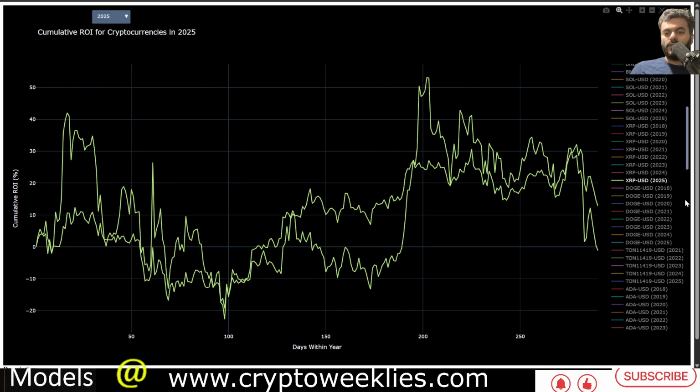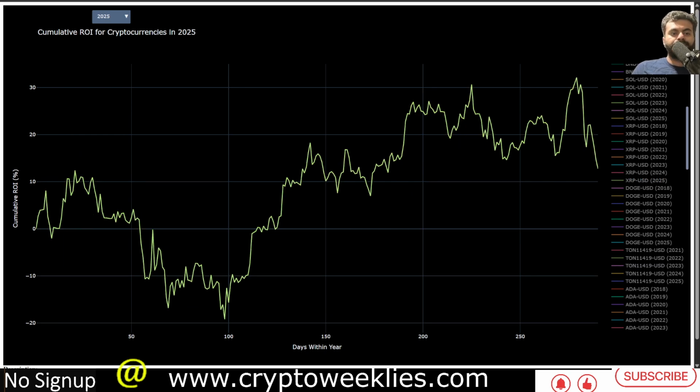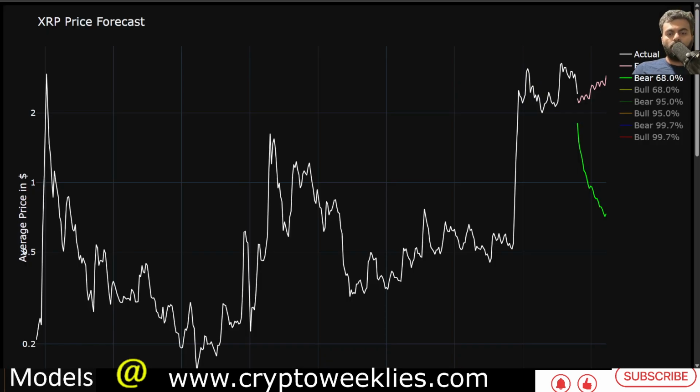This is XRP right now, negative 1.21%. Whenever Bitcoin moves up, XRP moves a lot more, like it did back in July. This is Bitcoin in July: when Bitcoin was up 25%, XRP was up 53%. Now Bitcoin is only up 12%, whereas XRP is negative from the yearly open. Apologies for the color code, they are randomly assigned.